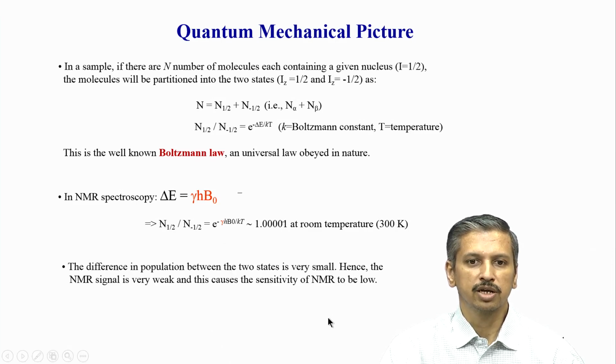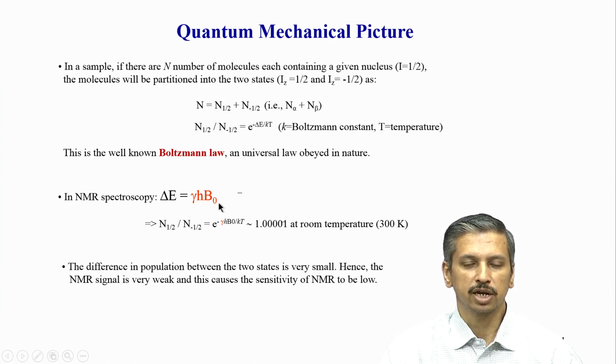And that is the reason why we say that NMR is very low in sensitivity. Why is the sensitivity dependent on this? It depends on the difference in the number of molecules between the ground state and the upper state. Here the difference is very close to 0. If the difference is exactly 0, of course the sensitivity is 0, but if the difference is very small, the sensitivity is also very small. That is one of the reasons why there has been a lot of push in NMR technology to increase this delta E.